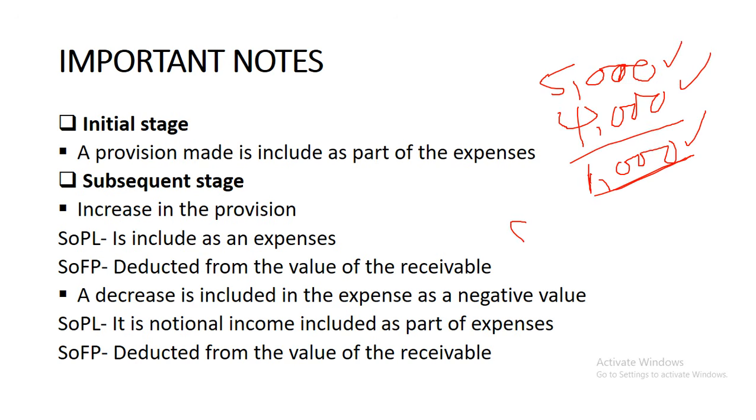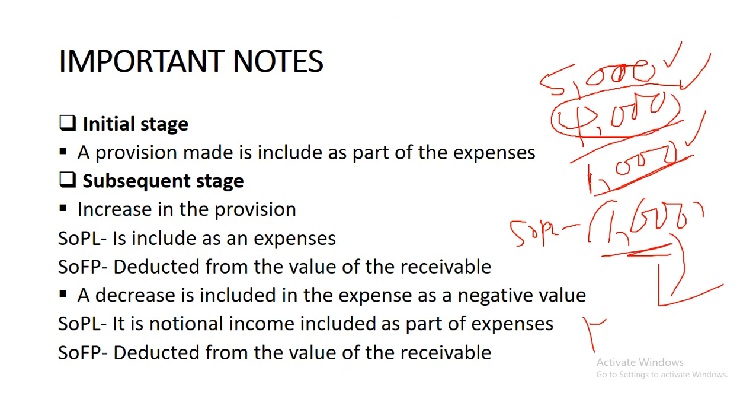This 1,000 in the statement of profit or loss is included as part of the expenses, but you need to put it in brackets to signify that it's an income included as part of the expenses. So it reduces the amount of the expenses, right? And then this same amount, you need to deduct from the already existing provision, so that at the end of the period we have this 4,000. The already existing provision is 5,000, so we need to decrease it by 1,000 so that it comes to 4,000.